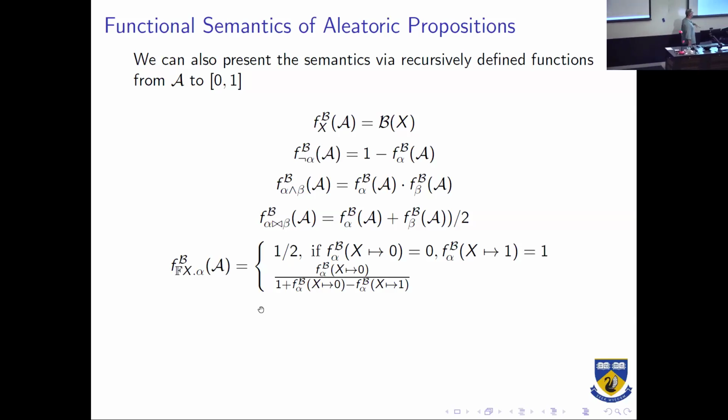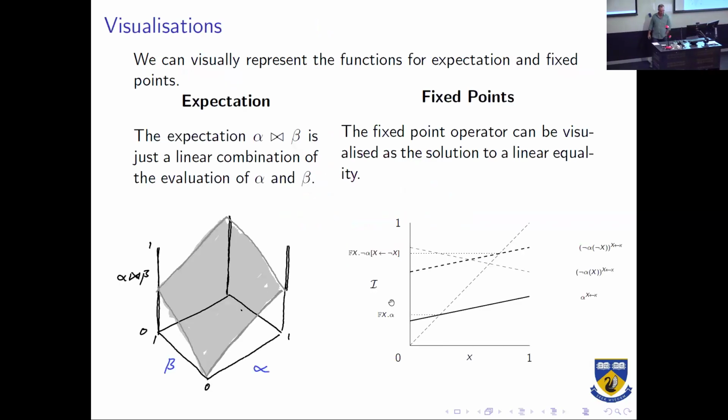So the semantics are all polynomial functions over the set of variables, except for this one here, which requires us to do a division. So we've got a rational function here where we can say that if this function is equivalent to x, we just take a half. Otherwise, we substitute x for 0 and divide it by 1 plus f with x substituted for 0 minus x substituted for 1. I'm not going to derive that. I'll try and give you some visualizations for these novel operators.